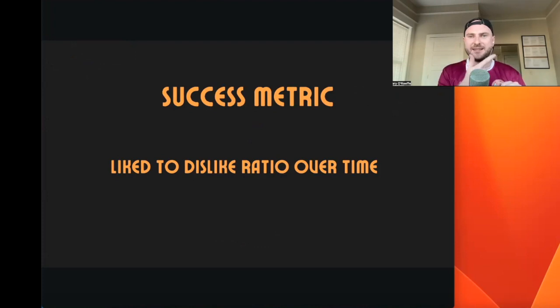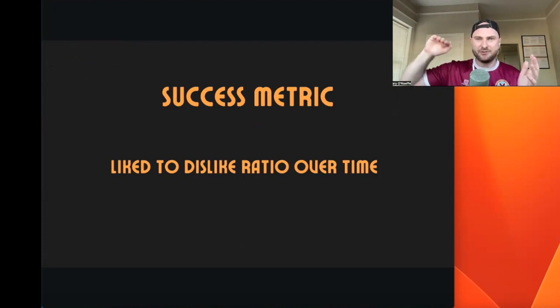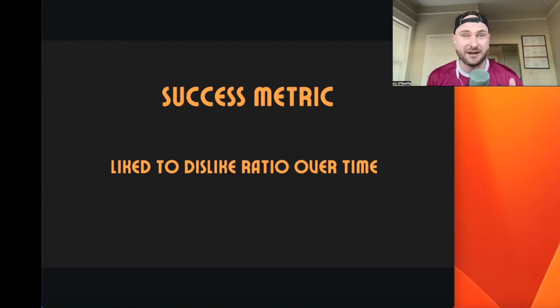They'll like what they can see, they dislike what they can see, and we want them to like more stuff than they dislike, of course, and then we want that ratio to keep going up and up. So we want our algorithm to get better and better and better the more the user interacts with it.